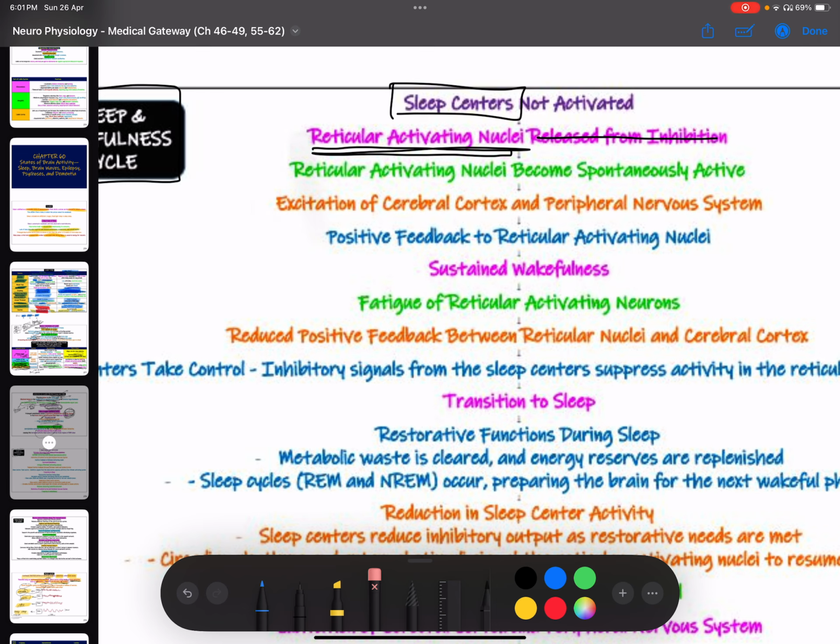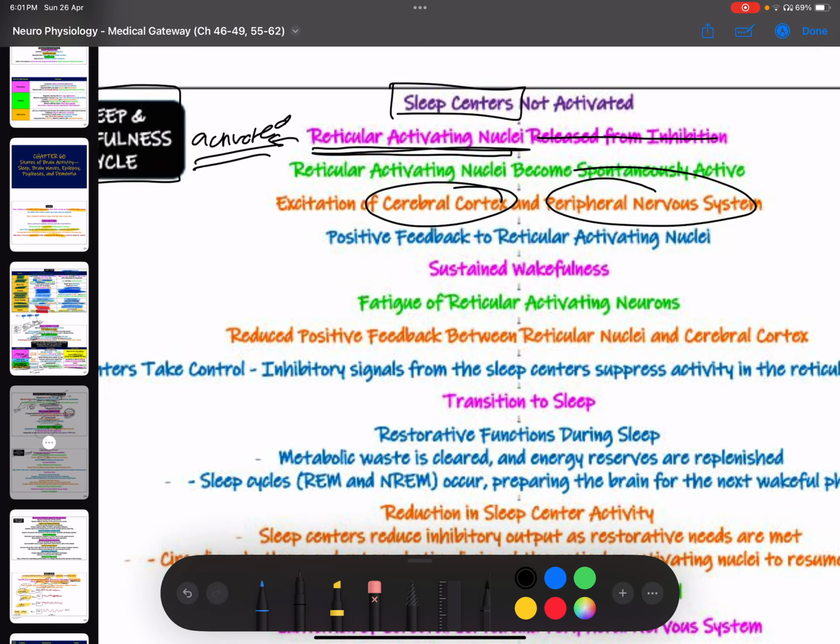Reticular activating nuclei are what? They are activated. When they're activated, what will happen? They'll cause wakefulness, right? They're going to cause excitation of the cerebral cortex and the peripheral nervous system, so excitation of the CNS as well as the PNS. Easy. There'll be positive feedback to the same reticular activating nuclei. So again, what happens? This person wakes up.